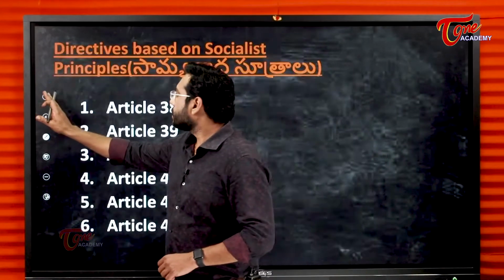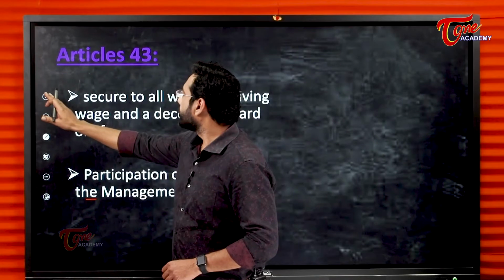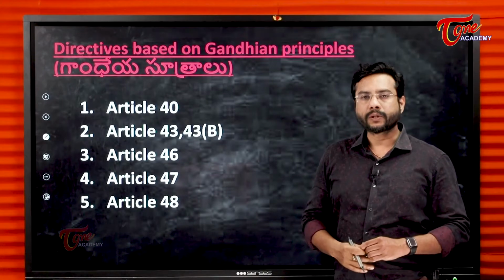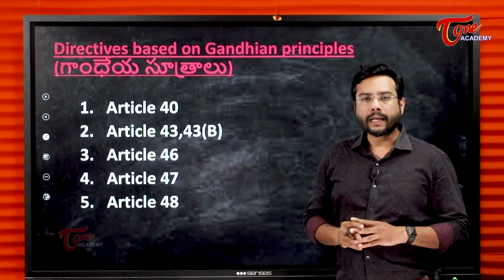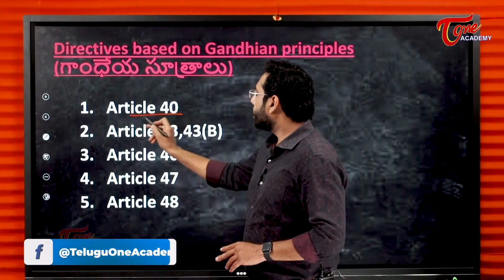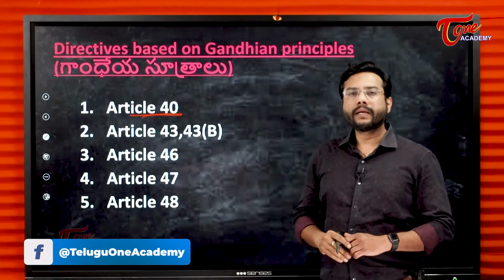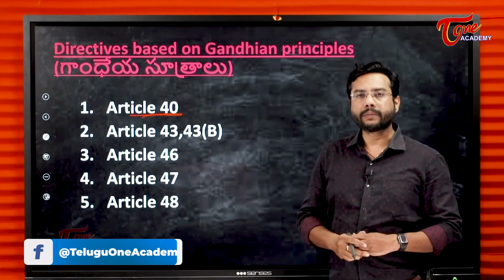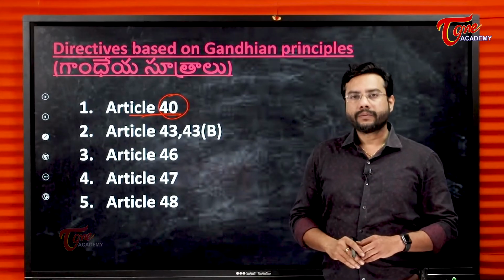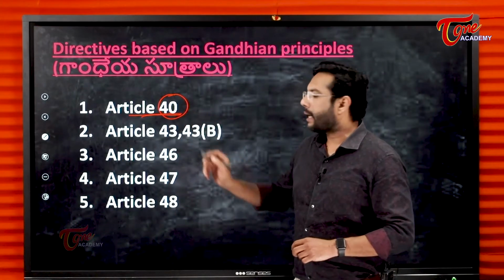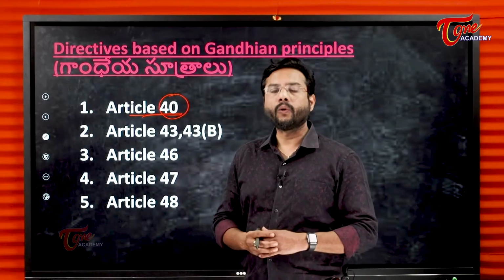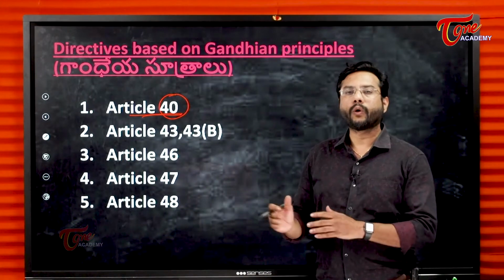So last class we have discussed socialistic principles. Here in this class, we will be discussing directive principles of state policy based on Gandhian principles. So, Article 40. What is Article 40? We keep Article 40 in Gandhian principle because Article 40 talks about Panchayat Raj. We describe Article 40 in terms of panchayats, that is local government, local bodies, local units of government.